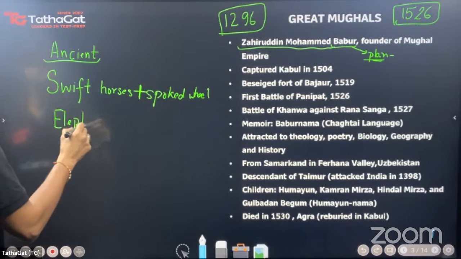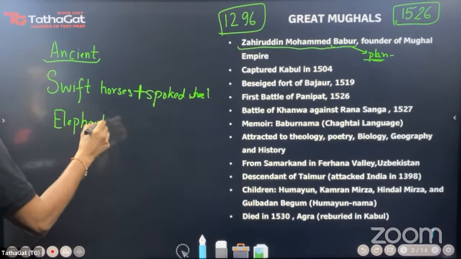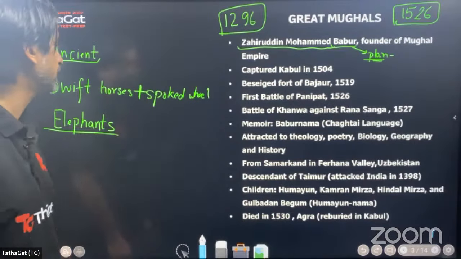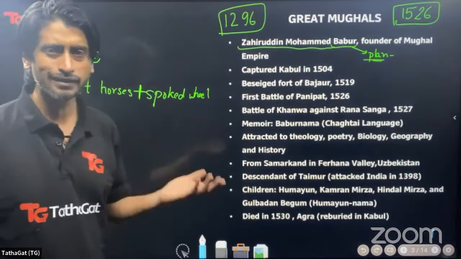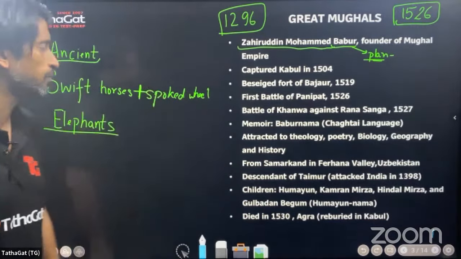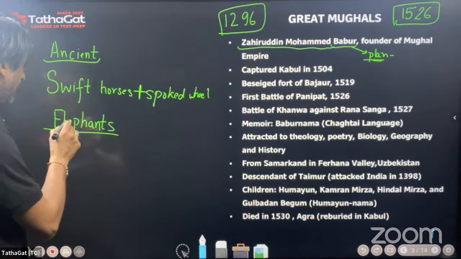After this, we see the advent of elephants. It was elephants that were like a walking fortress in the battlefield, and it was very difficult to penetrate this fortress, to kill or wound somebody sitting on top of an elephant.